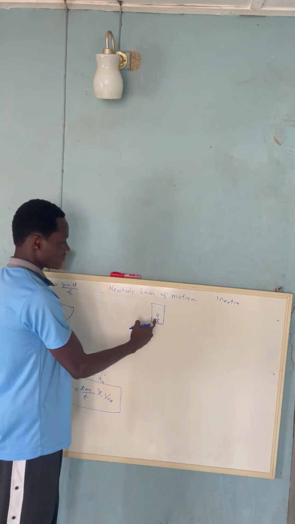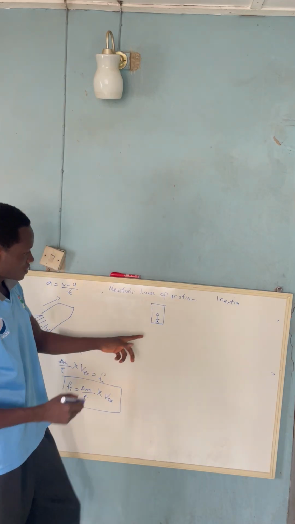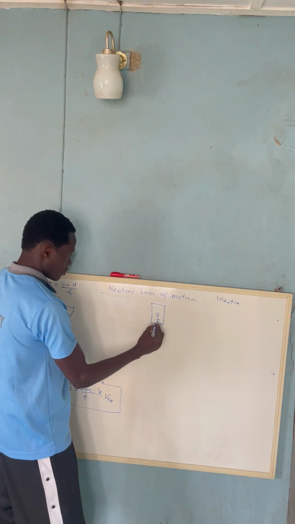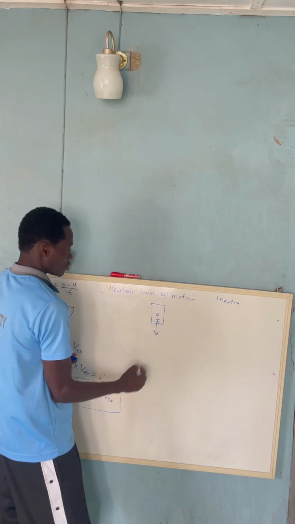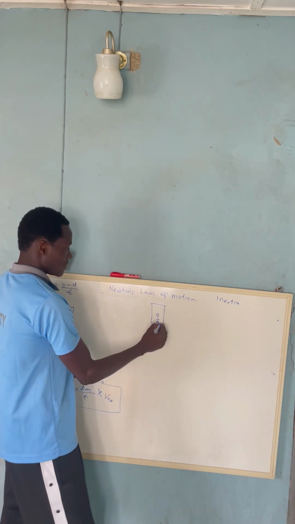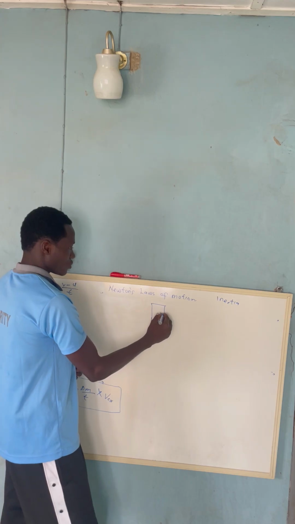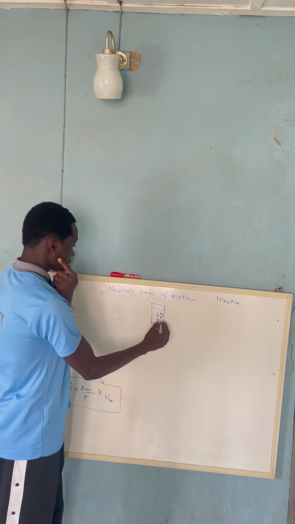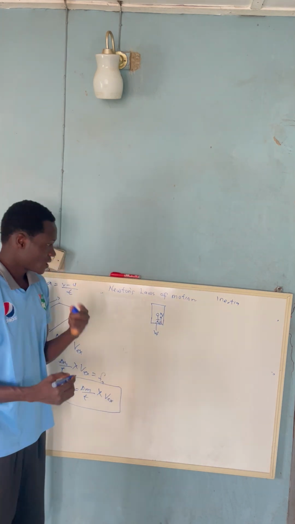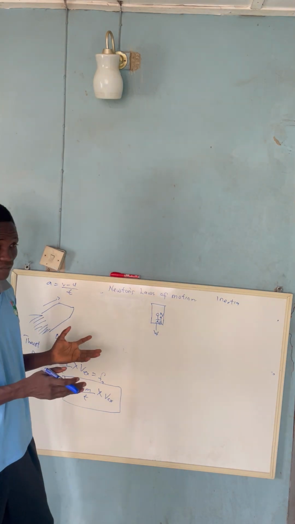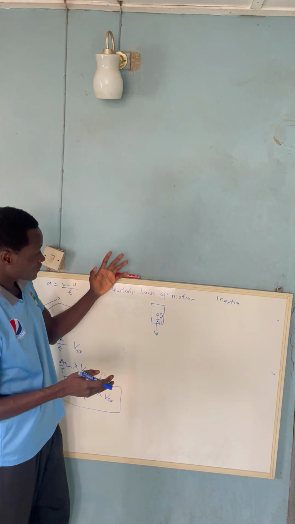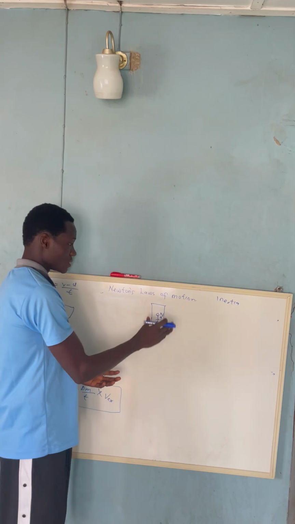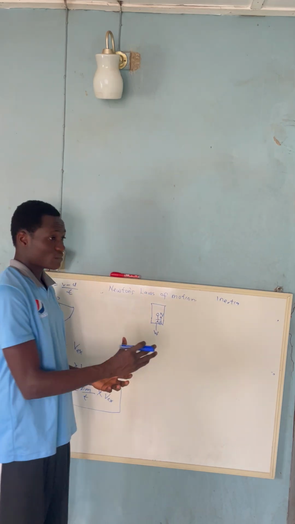Remember, this person inside the lift is actually making contact with the lift, right? So the weight of this body is going to come down. Then there is a normal reaction, which is always perpendicular to the surface of contact, at an angle of 90 degrees. Now, if the lift is not moving, it means that the upward force and the downward force are equal to each other, or the sum of the forces acting on the body in that system is equal to 0.